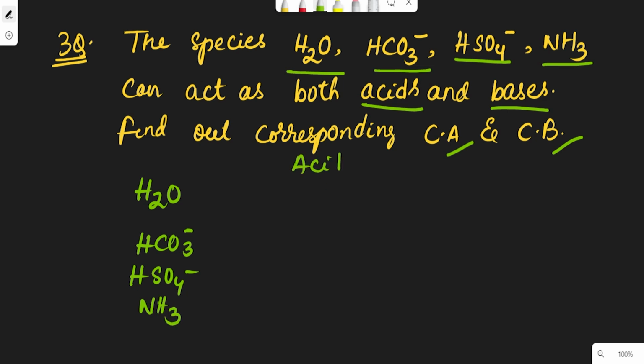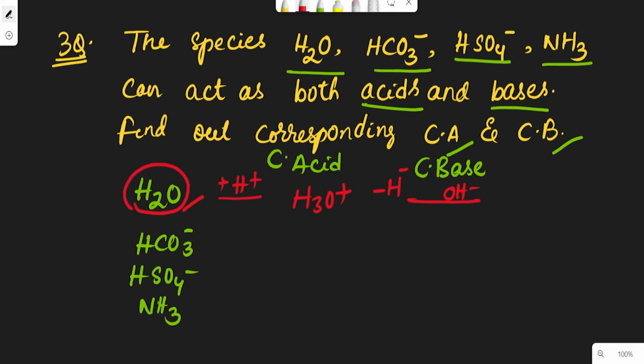If H2O is given and you write the conjugate acid, you have to add one extra proton, so it becomes H3O plus. For the conjugate base, we remove one proton, so H2O becomes OH minus. Which means H2O can act as both acid and base. If acid is asked, add one proton. If base is asked, remove one proton.